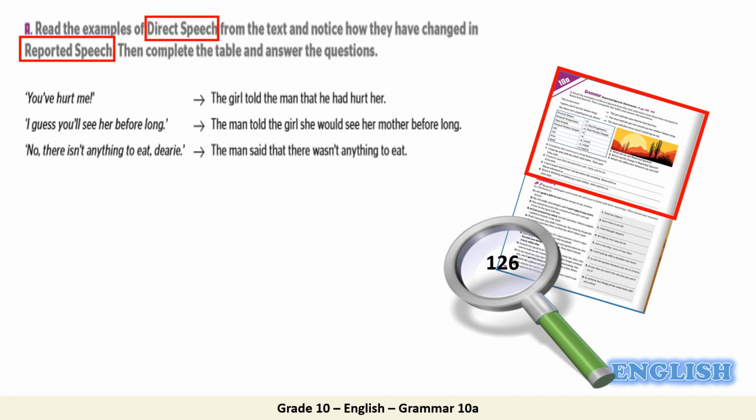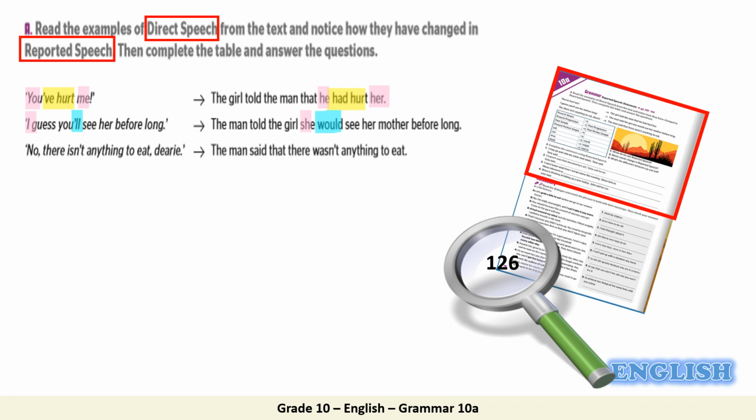Let's study example number 1. "You have hurt me." In the reported speech, the girl told the man that he had hurt her. So we changed you with he, have hurt with had hurt, and me with her. In example 2, "I guess you will see her before long." In the reported speech, the man told the girl she would see her mother before long. So we changed I with she, will with would.